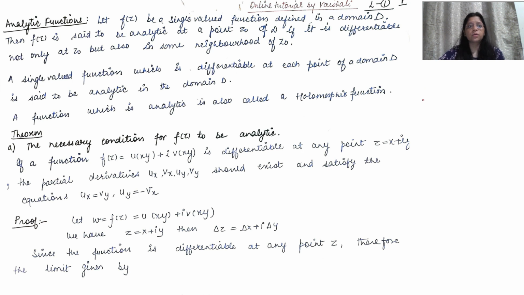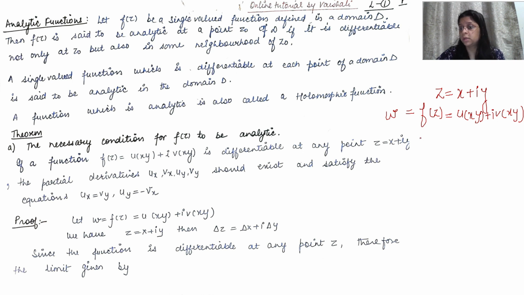Okay, so let's start the topic of analyticity of a complex function. Let me tell you a few things which are required to be known before the analyticity of a function. z is a complex variable which is represented in the form of x and iy. We write z equals x plus iy. f(z), which is a function of z, can also be represented as w. w equals f(z) is a function of u and v, where u is a function of x, y and v is a function of x, y. So we write w equals u plus iv. Now, I hope this is enough to know.